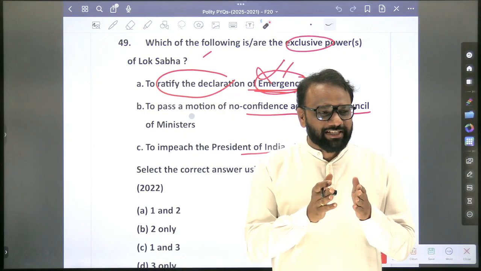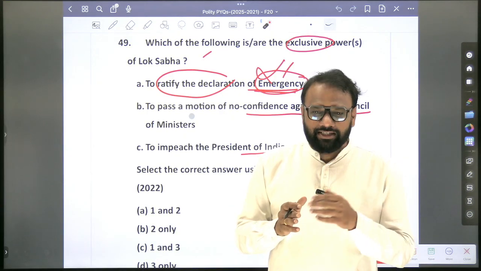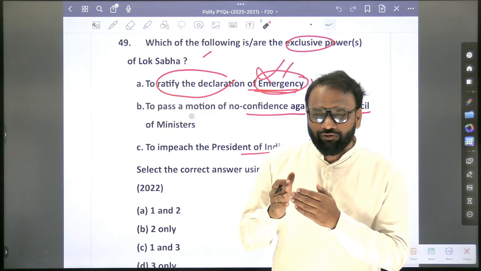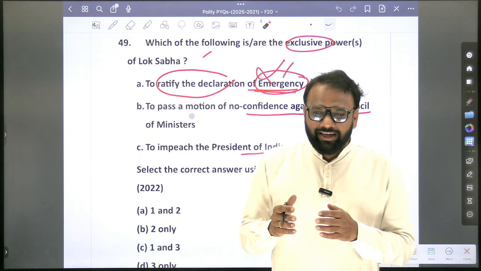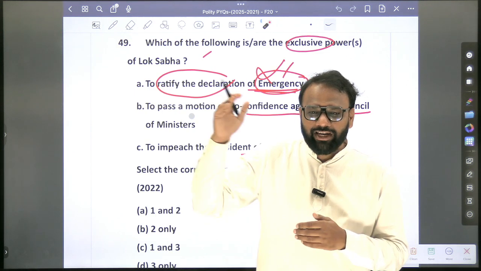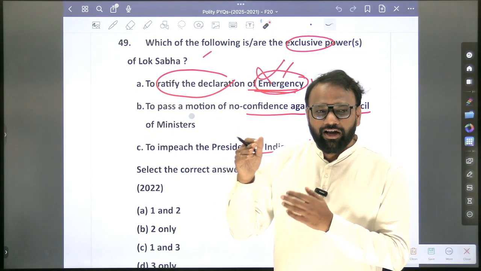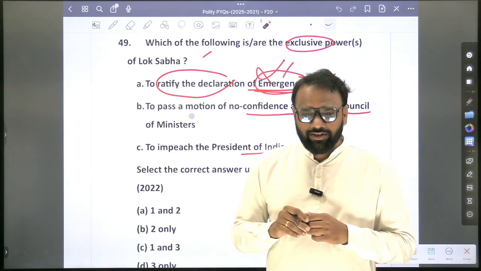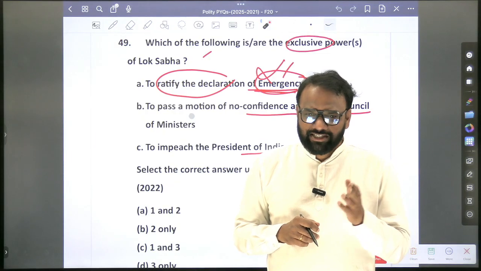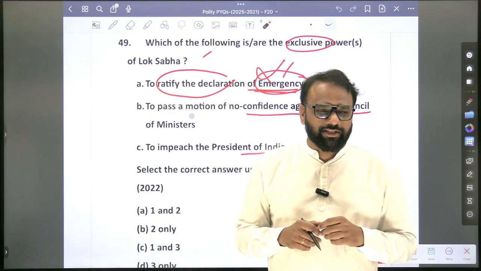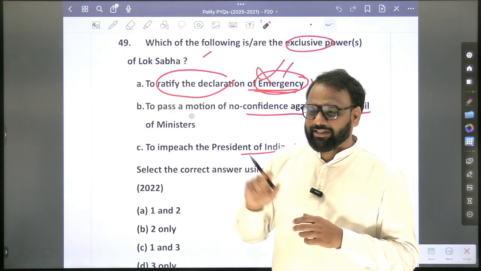In case of national emergency, do we require approval for extension beyond 6 months? Yes. In case of President's rule, do we require approval for extension beyond 6 months? Yes. Now, in case of national emergency, it can be extended N number of times. In case of President's rule, it can be extended maximum up to a period of 3 years. Next, who can revoke national emergency? President, not Lok Sabha. Who will revoke President's rule? President. Who will revoke financial emergency? President.